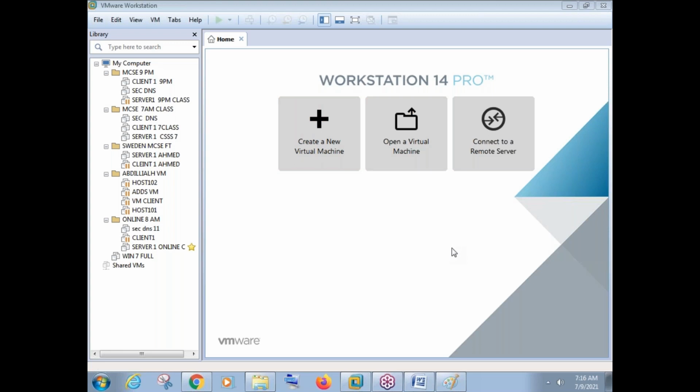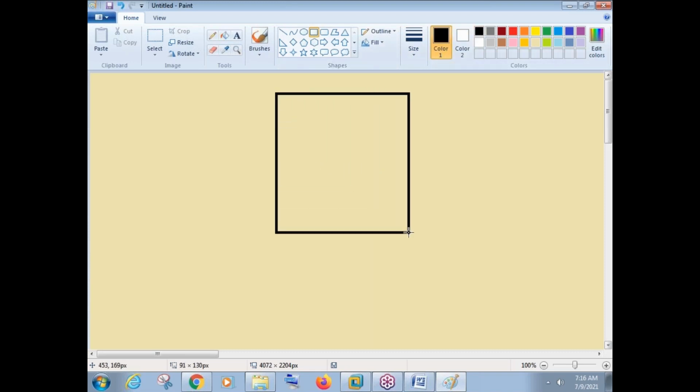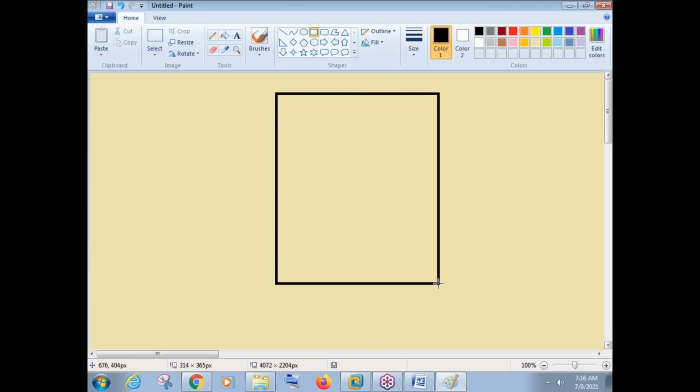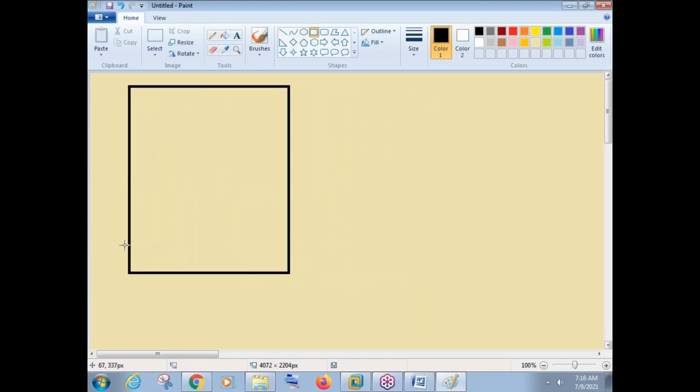Okay, fine. So we should create virtual machines here and we should install the operating system. But again, before we create a virtual machine, let us see how we can use this VMware Workstation simulation. What are the requirements here? Okay, imagine this is your computer, or a laptop, whatever, and this machine has certain hardware.